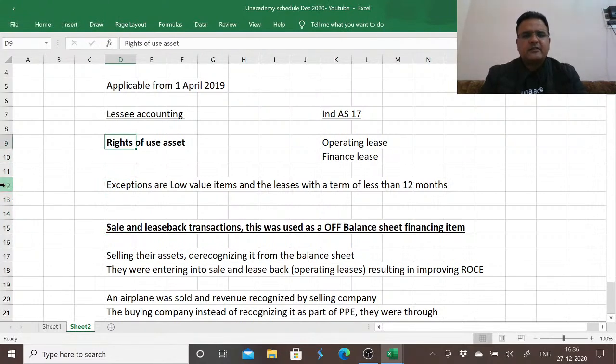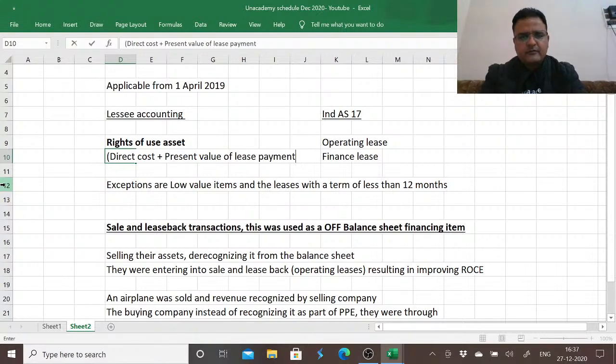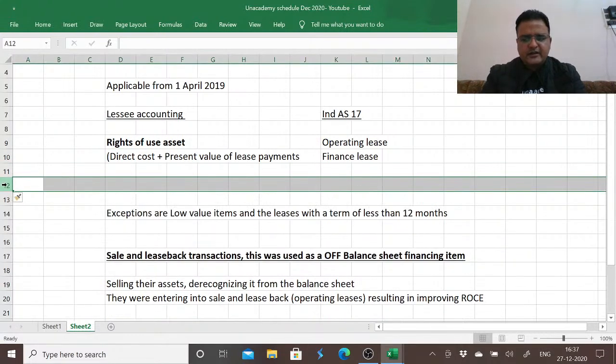So the rights of use asset is presented onto the balance sheet, which is a combination of direct cost plus present value of lease payments, reduced by any incentives.